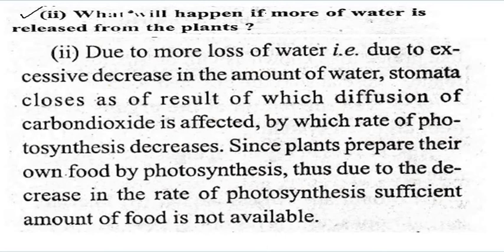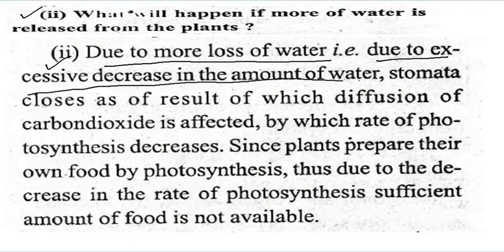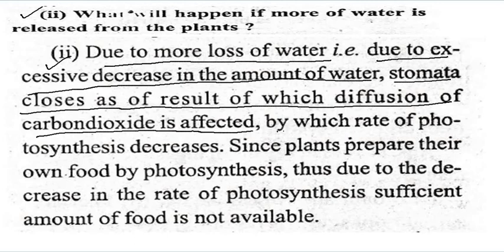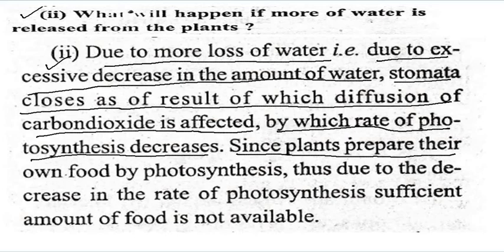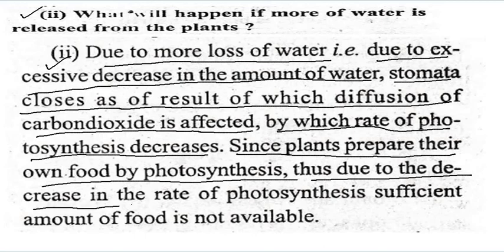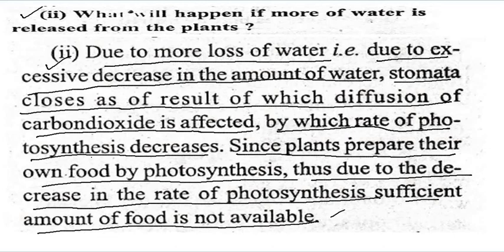Second, what will happen if more water is released from the plant? You can write your answer: due to more loss of water, there is an excessive decrease in the amount of water. Stomata close, as a result of which diffusion of carbon dioxide is affected, by which the rate of photosynthesis decreases. Since plants prepare their own food by photosynthesis, due to the decrease in the rate of photosynthesis, sufficient food is not available. So that is the answer. You have to write this.